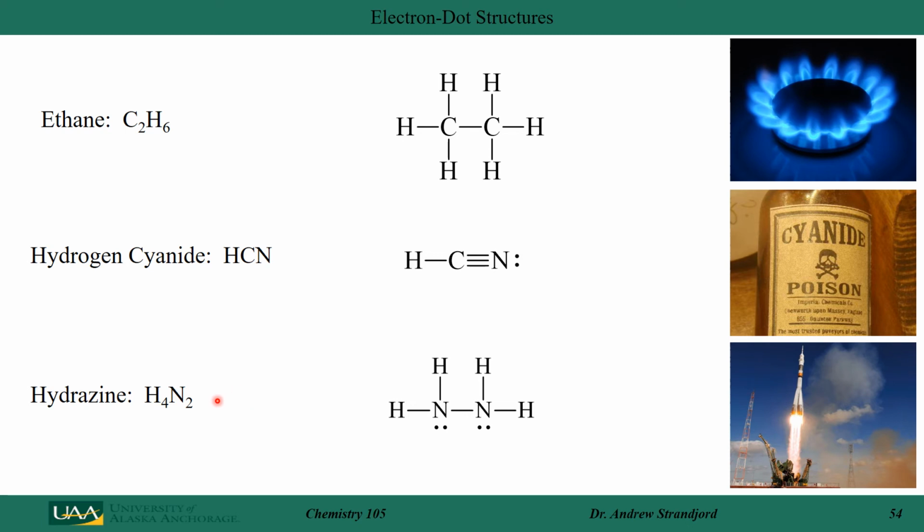Hydrazine is another molecule where I have 4 hydrogen atoms and 2 nitrogen atoms. Nitrogen wants to form 3 bonds. Hydrogen wants to form 1. The only way to put that together is to put the 2 nitrogens bonded together with my hydrogens on the outside and a lone pair of electrons on my nitrogen. So what we typically see is that carbon forms 4 bonds and never has a lone pair. Nitrogen likes to form 3 bonds, and it usually has a lone pair of electrons on it, as is seen here in hydrogen cyanide or in hydrazine.